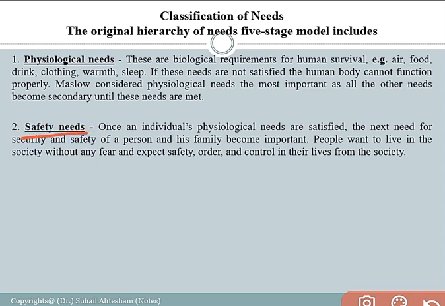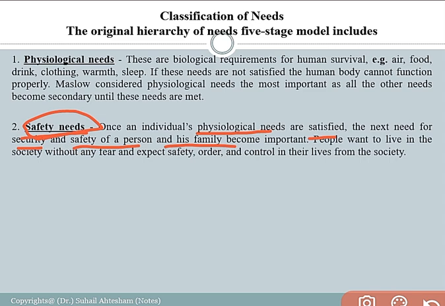Once an individual's physiological needs are satisfied, the next need is for security, and the safety of a person and his family becomes important. So the second categorization is related to safety, the safety of the individual and of the family of the individual in the society. This has a major impact on the individual, and every individual wants himself and his family to be safe, so that he can work and survive in the present environment in a peaceful manner.